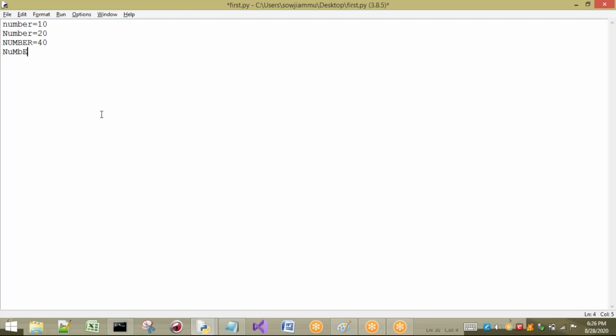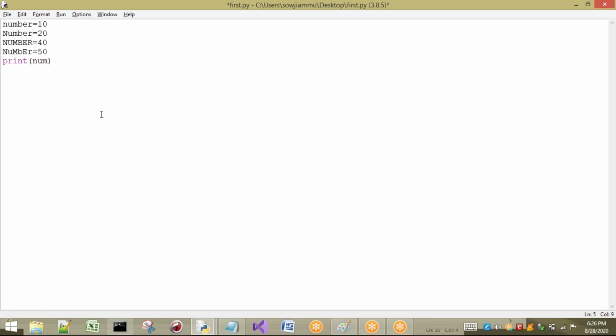Now, if you know only English, you can understand that everything here is the same. But if I ask you for number, what output are you going to give? Here all four are number only, so you cannot give an exact value. That means there is ambiguity in your mind, but your Python interpreter can understand, because Python is case sensitive. If you ask for all small letters, it is going to give you 10. If you ask for number with a starting capital letter, it is going to give you 20. In the same way, all capital letters give 40, and in this way, it is going to print 50.